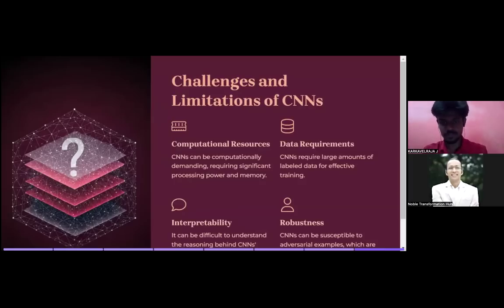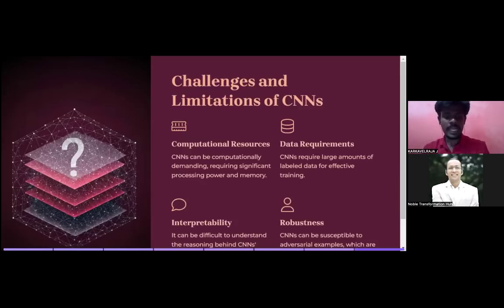That is the kind of a GPU. Data requirements: CNN requires large volumes of labeled data for effective training, because the deep learning model is going to extract the features by itself. So we need this data requirement, a large volume of data.